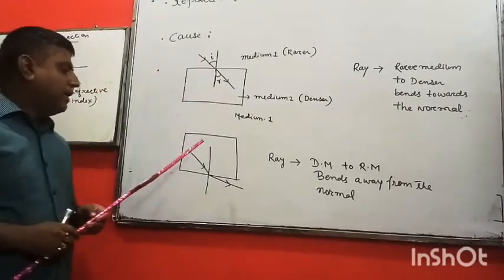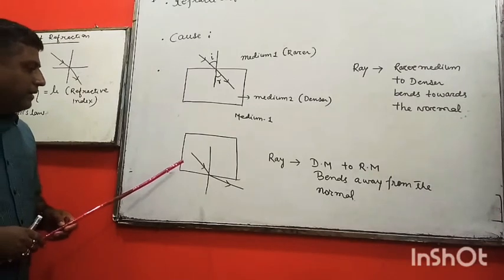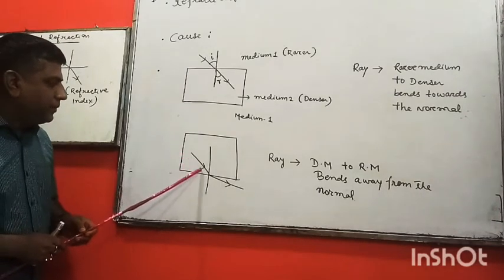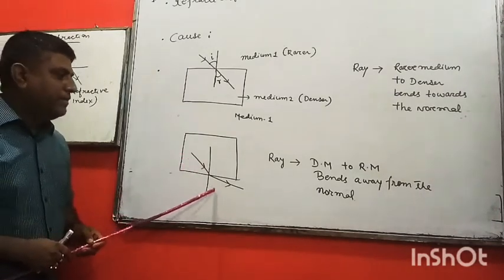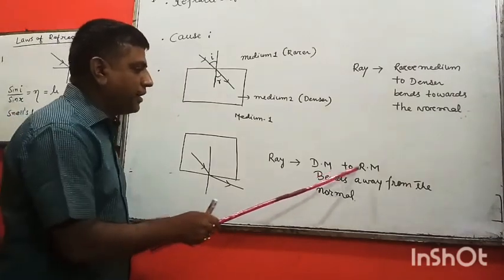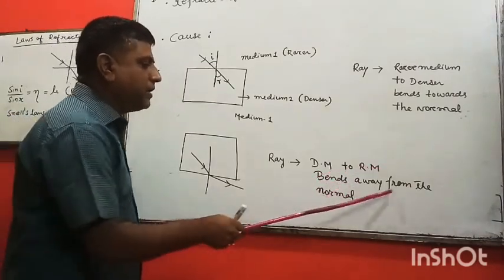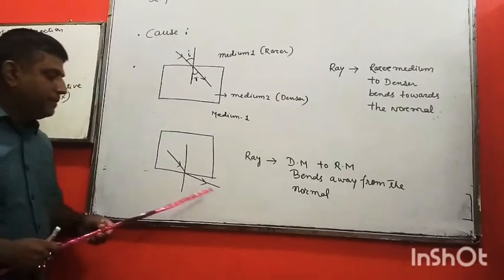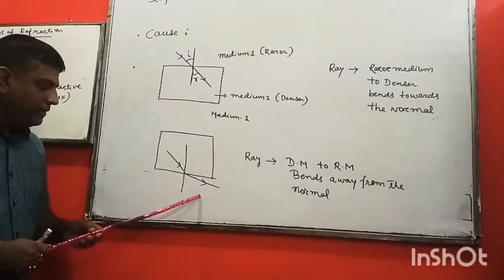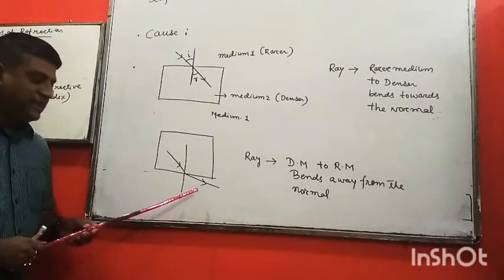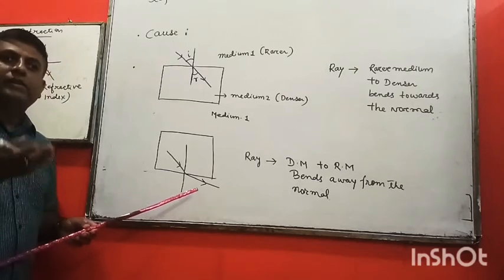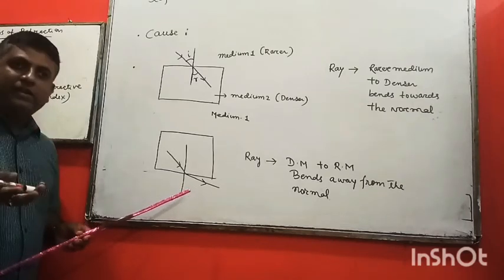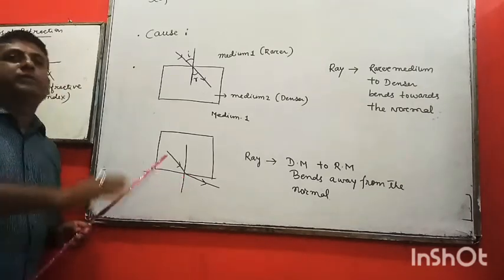Here you see light rays from the denser medium to the rarer medium. So they bend away from the normal. Why away from the normal? Because here the density is less, so the velocity increases. Since the velocity increases, it bends away from the normal.